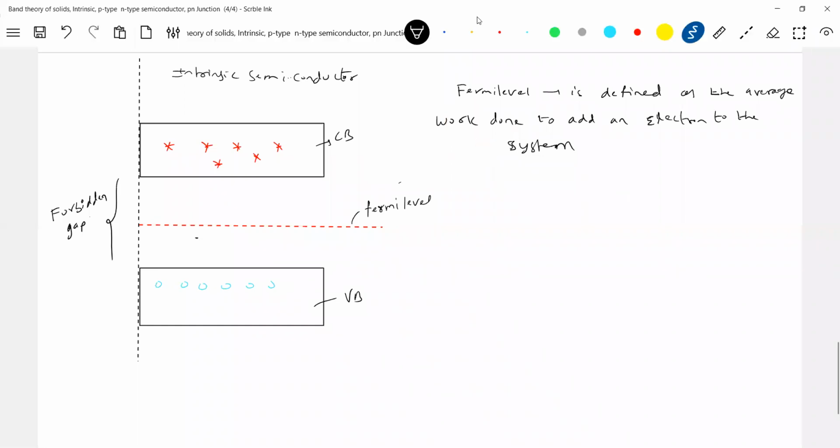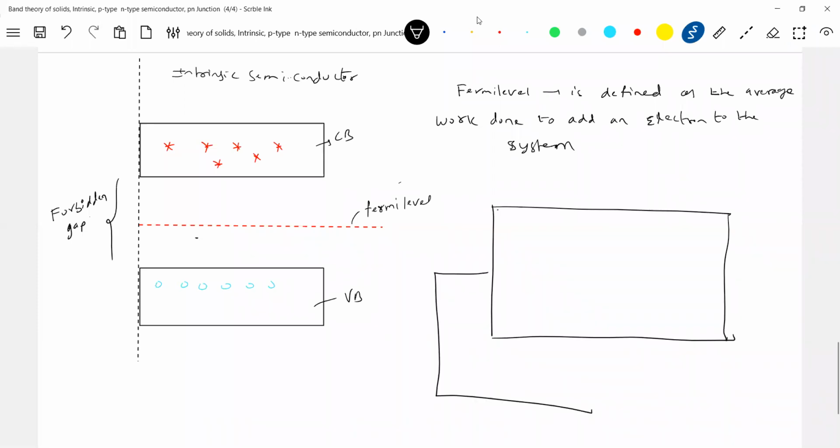Okay, now let's get into this one. There's a pure semiconductor. I will connect this pure semiconductor to a cell, an external source like a battery. Then how does this pure semiconductor behave? Let's get an expression for this. There's a cell of potential difference V. Let L be the length of this conductor and A the area of cross section.